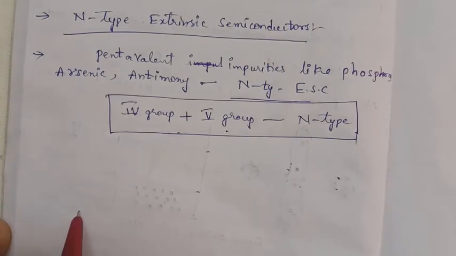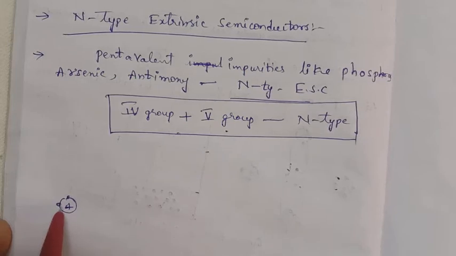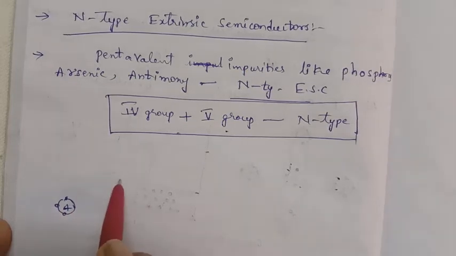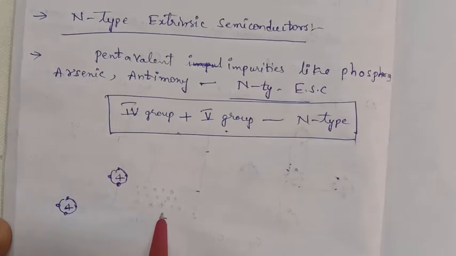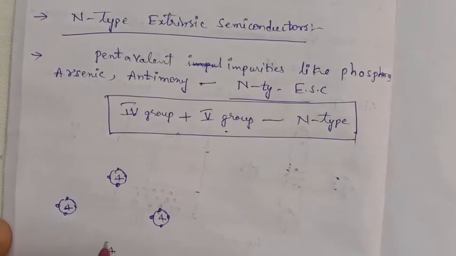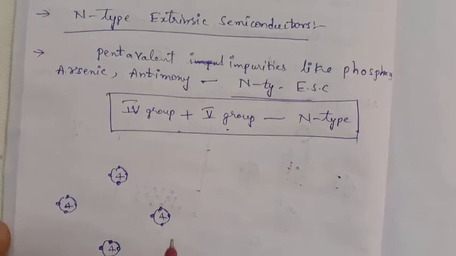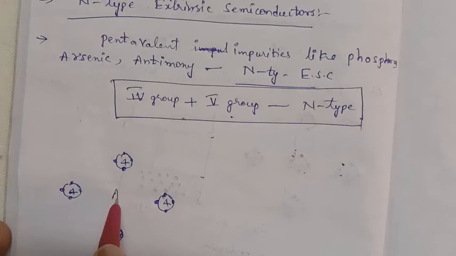Suppose this is the fourth group element, having 4 electrons in its outermost orbit. We are adding the fifth group element, arsenic.